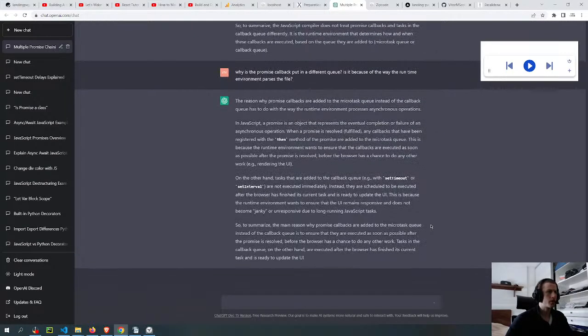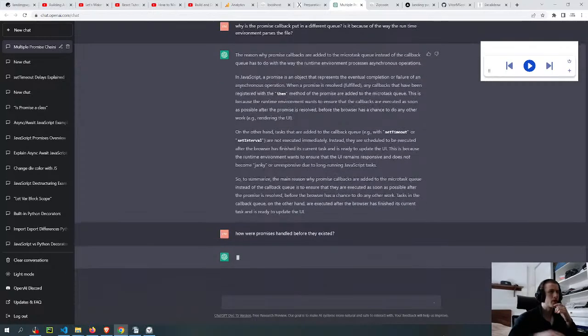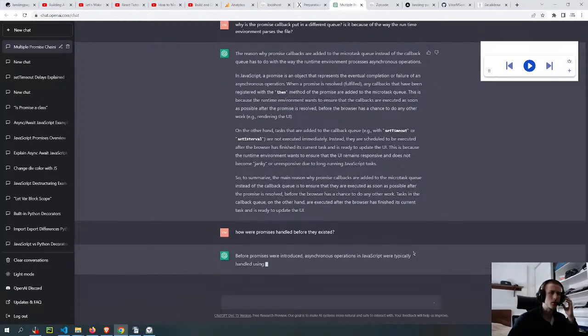On the other hand, tasks that are added to the callback queue with setTimeout or setInterval are not. I guess a better question is: how were promises handled before they existed? I'm going to try this one, and then I'm going to try another question if this doesn't work.